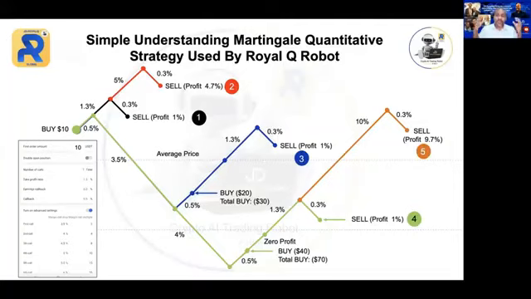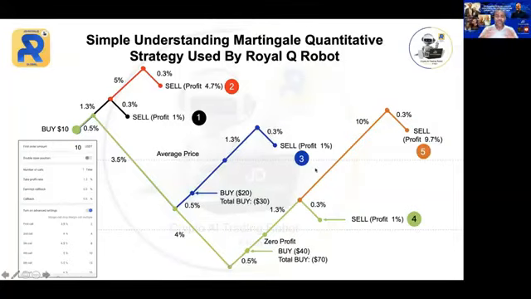So the only consideration here is that you need to make sure you have the trading fund for this robot to replenish. But even let's say at the second call, the robot recognizes you don't have enough fund in your Binance account. What will the robot do? Even if the market goes down, the robot will never open a new order anymore. So the robot will wait until the price goes up above the second call average price, then the robot will close in profit.